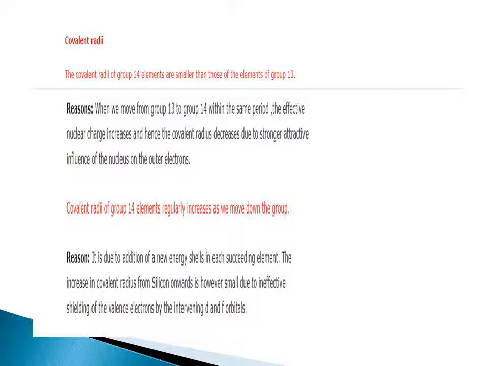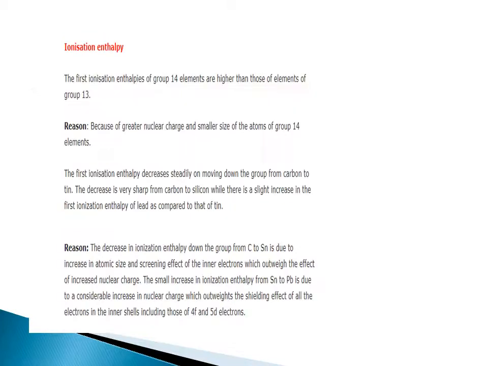Covalent radii of group 14 elements regularly increase as we move down the group. It is due to addition of a new energy shell in each succeeding element. The increase in covalent radius from silicon onwards is however small due to ineffective shielding of valence electrons by the intervening d and f orbitals.